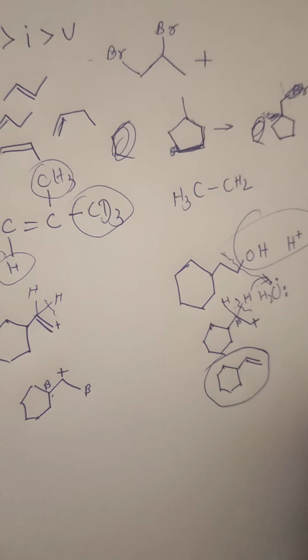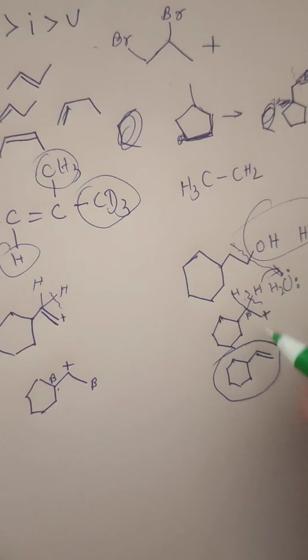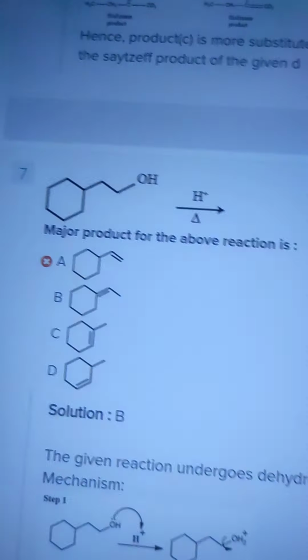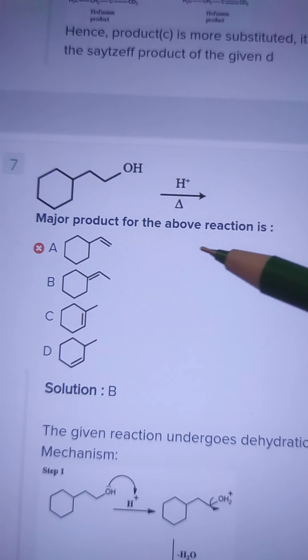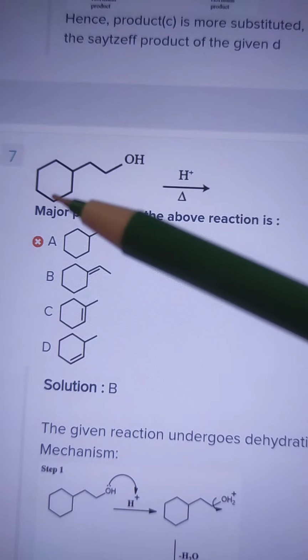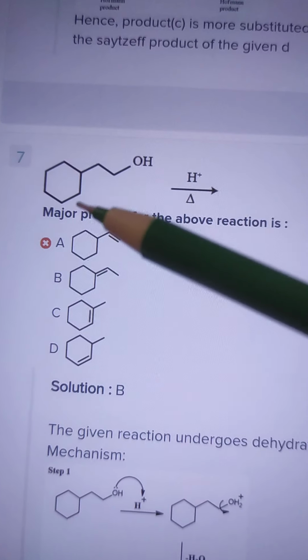So it would become like this, and here a double bond would be formed, right? So the final product would be this. I thought that this is the only product that can be formed, and you can see the options. The major product of the above reaction is, so I thought the only product would be this, so I took the answer, but this was not the case.